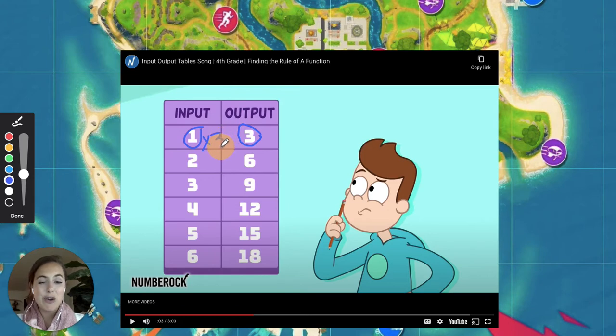Now I got to test it for all the inputs. We put 2 in. We multiply it by 3, that gives me 6. Excellent. We have 3, let's keep going, times 3 equals 9. Yep, that checks off. 4 times 3, excellent. Kind of looks like a plus sign, I'm so sorry. Then we have 5 times 3, 15, excellent. And 6 times 3, what do you know? That is our answer. So we have y equals x, and we're going to have that invisible multiplication sign, 3.